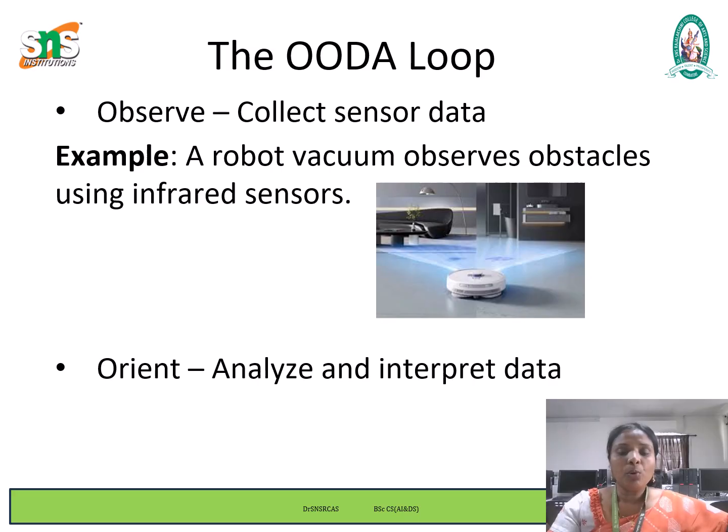Next we see orient. It means analyze and interpret data. Now the robot processes the sensor data to build a meaningful internal model of the world. It may apply sensor fusion, filtering, for example Kalman filters, and pattern recognition. It aligns the data with prior knowledge, objectives and context.